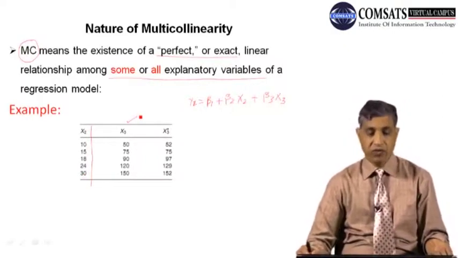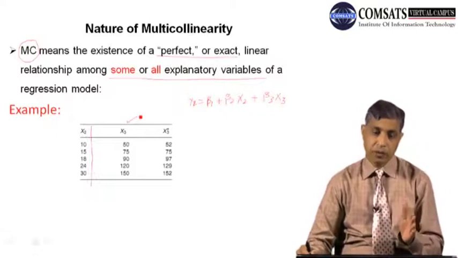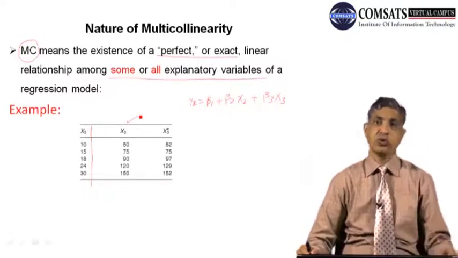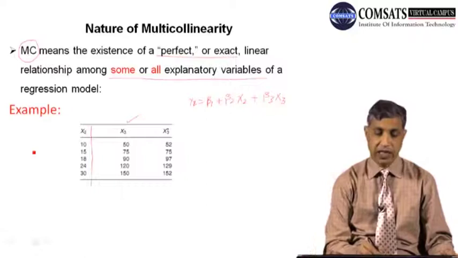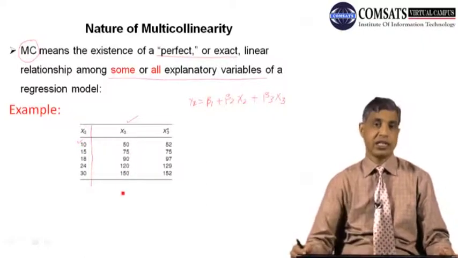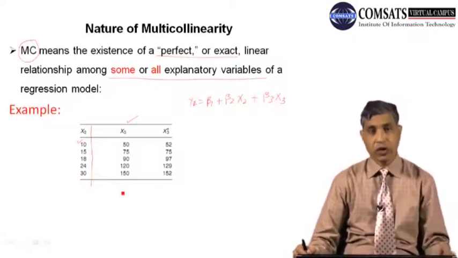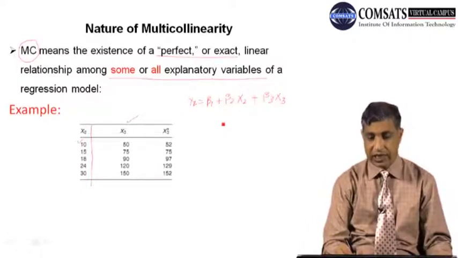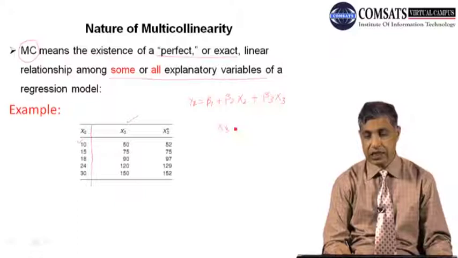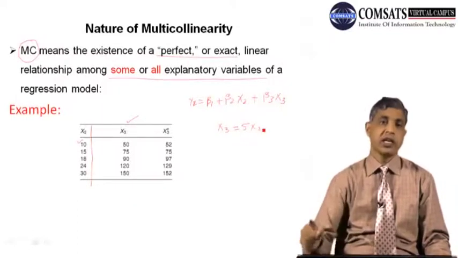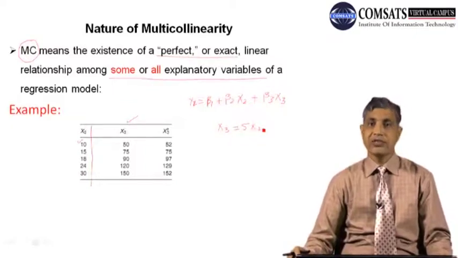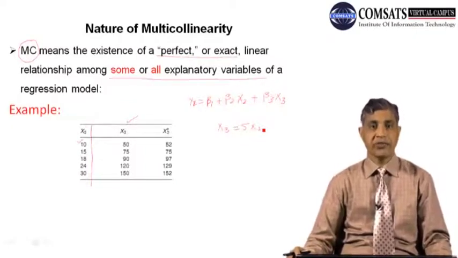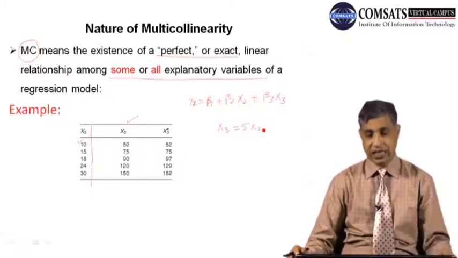If you see, we have just multiplied each value of x2 by 5. If we multiply 10 by 5, it becomes 50, and then 75, and so on. So now if I want to write the relationship, I can say that x3 is simply equal to 5x2. If we multiply each value of x2 by 5, then the values of x3 come.